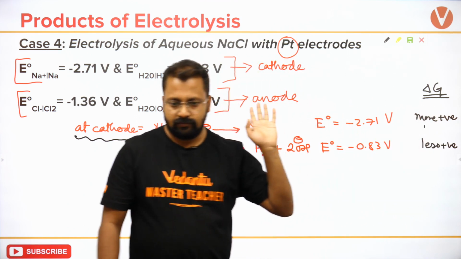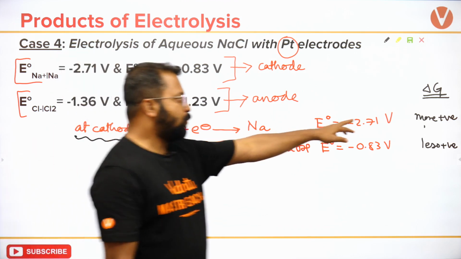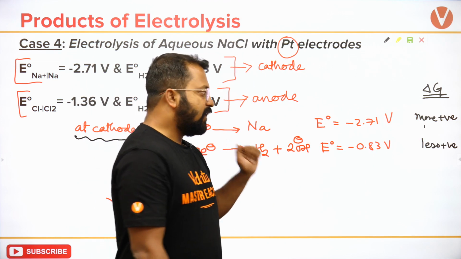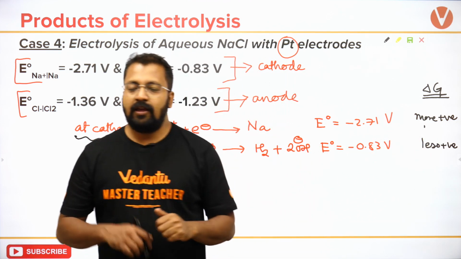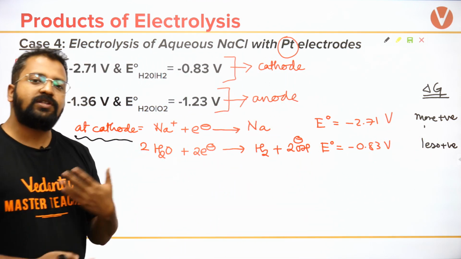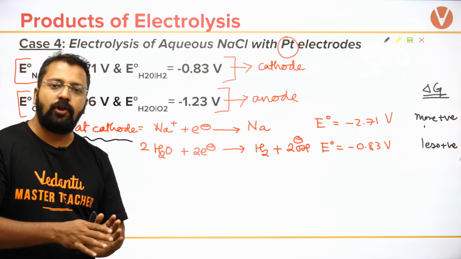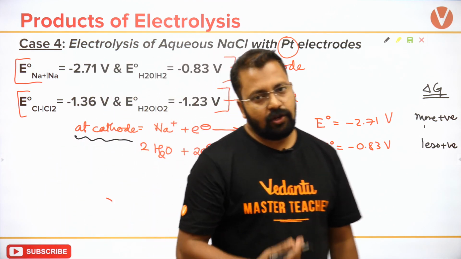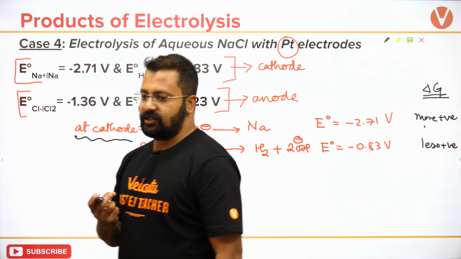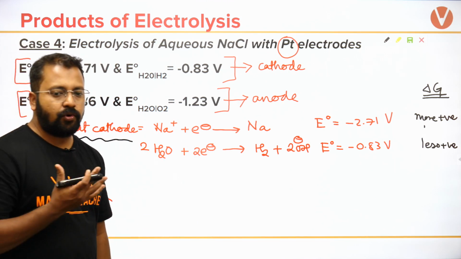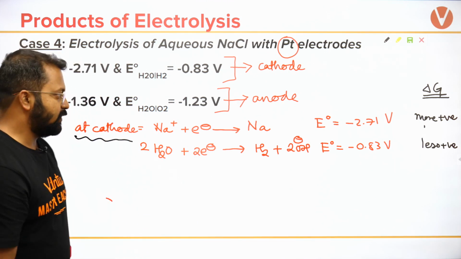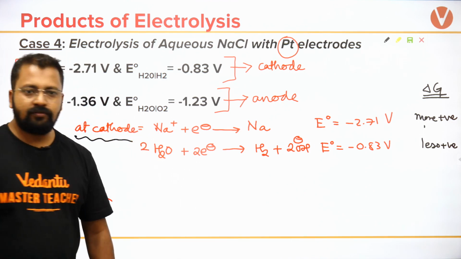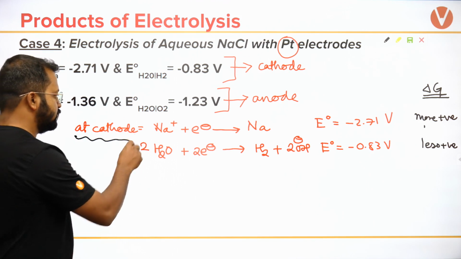I will get a more positive value over here and a less positive value over here. If I get a less positive value over here, which is considered to be more favorable, less positive value of delta G or more positive value of delta G? Tell me. Which is considered to be more favorable? Less positive. So which reaction will take place at the cathode?